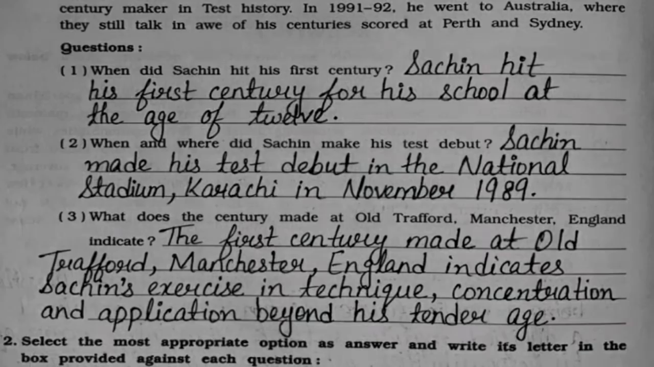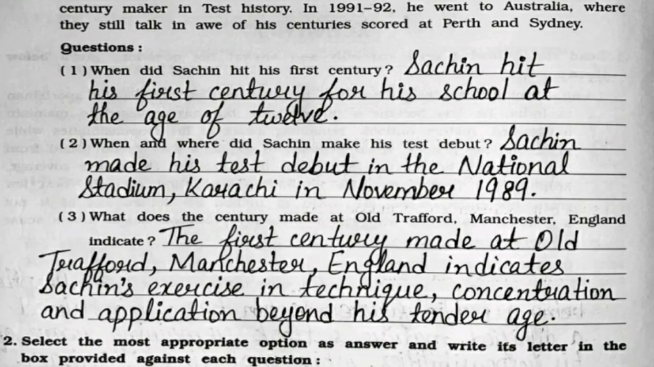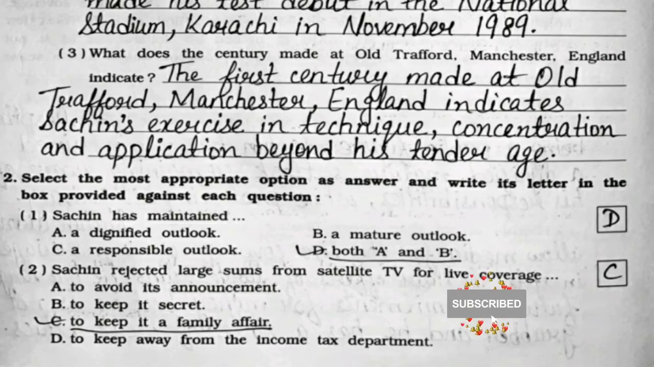Now, second paragraph question answers. First one, when did Sachin hit his first century? Sachin hit his first century for his school at the age of 12. Second, when and where did Sachin make his test debut? Sachin made his test debut in the National Stadium Karachi in November 1989. Third, what does the century made at Old Trafford, Manchester, England indicate? The first century made at Old Trafford, Manchester, England indicates Sachin's exercise in technique, concentration and application beyond his tender age. Now question number 2, MCQs.